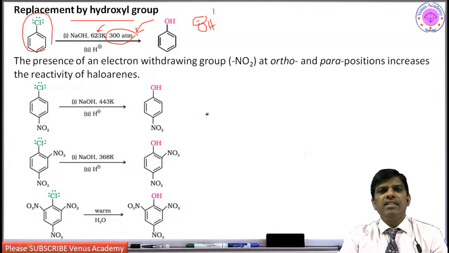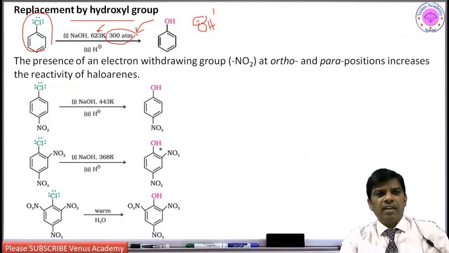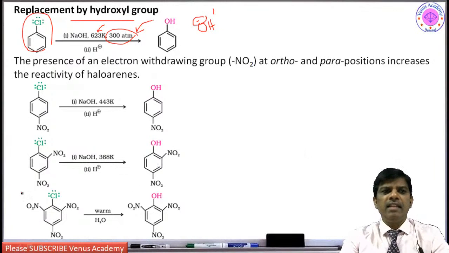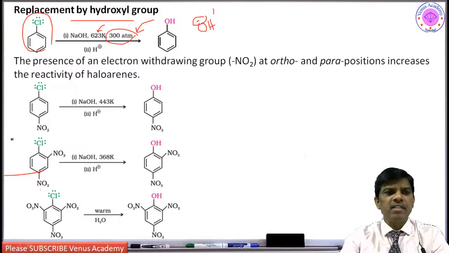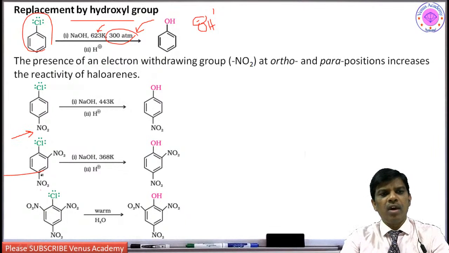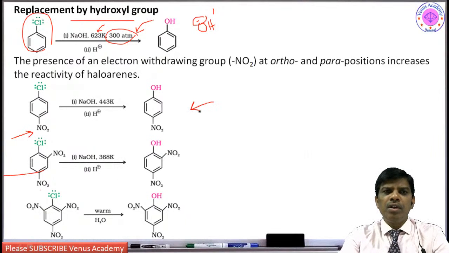However, to make it possible at a lower temperature, when the haloarene is substituted with a nitro group, either ortho or para, it undergoes nucleophilic substitution very easily.